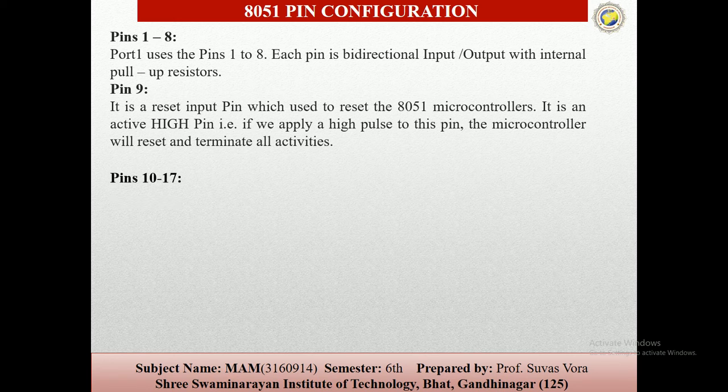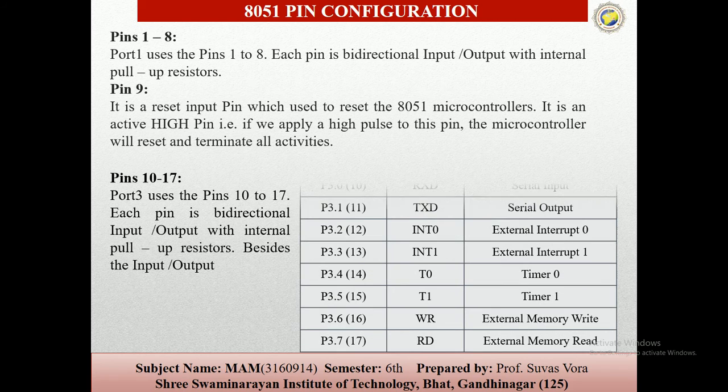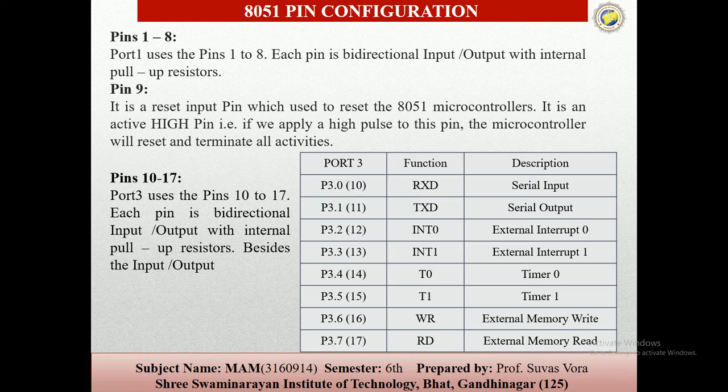Then pins 10 to 17 are port number 3, and each pin is a bidirectional input output port with internal pull-up resistors, and besides input output, port 3 has alternate functions.